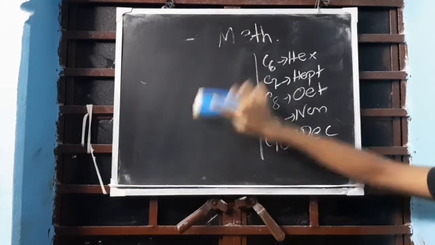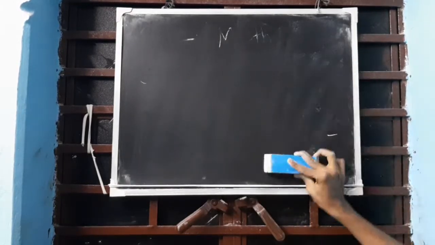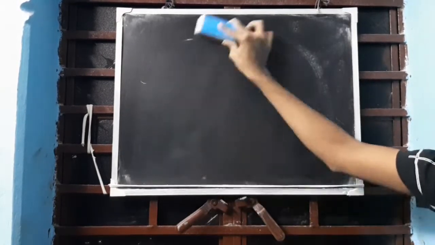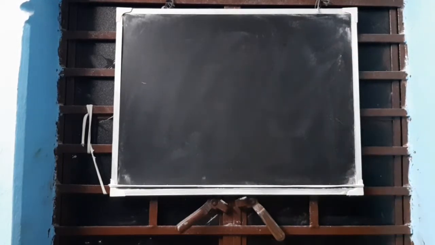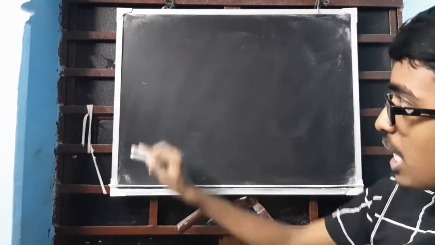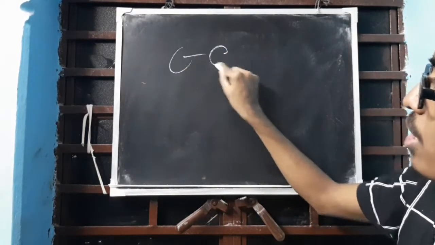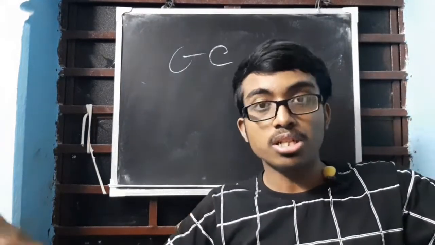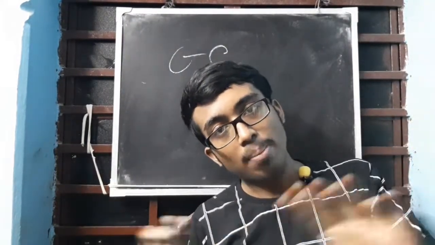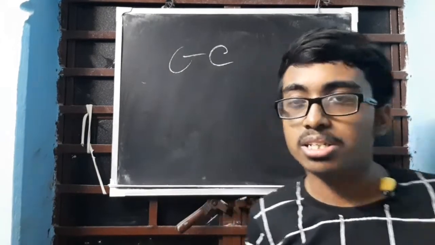Aliphatic compounds. The division was saturated and unsaturated. So I am directly getting into saturated compounds. Saturated means it has already filled up its tummy. Clear? Tummy filled up. Nothing more it can eat.